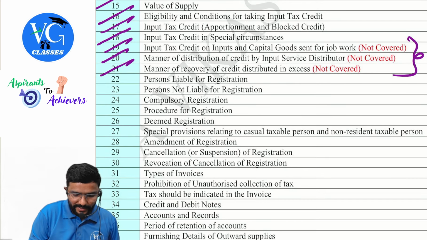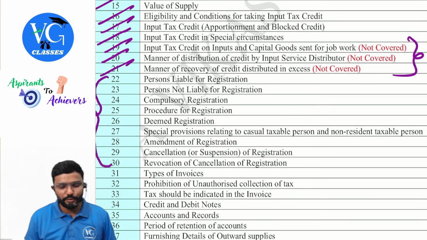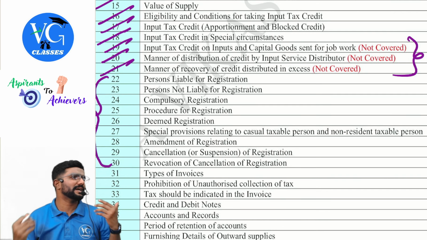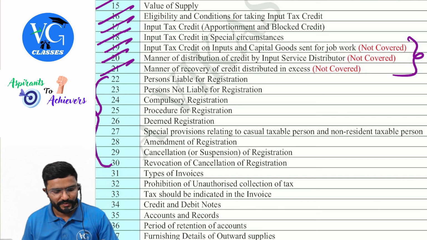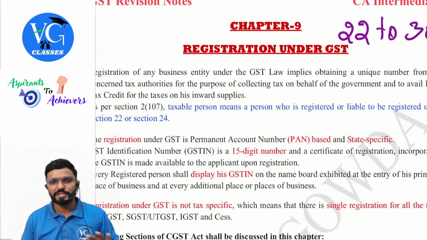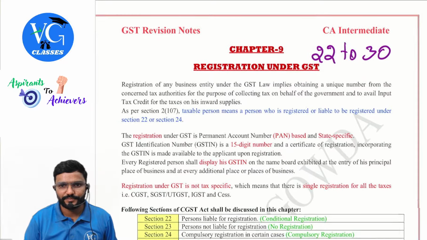Then whatever we will be covering in this chapter is 22 to 30. Every chapter I have arranged in the same order. We'll be covering it section wise, guys. Yes, sir. With this disclosure, let us straight away jump into the registration chapter. Registration chapter, guys.